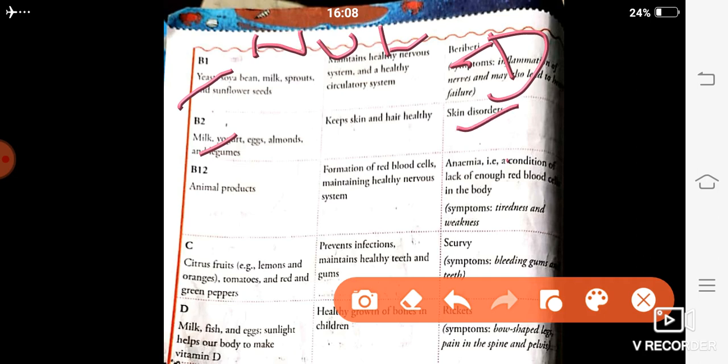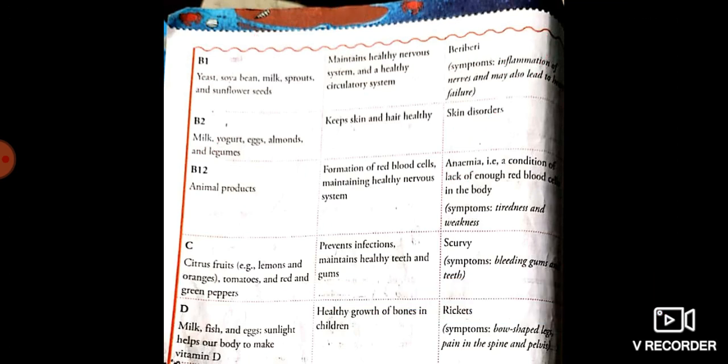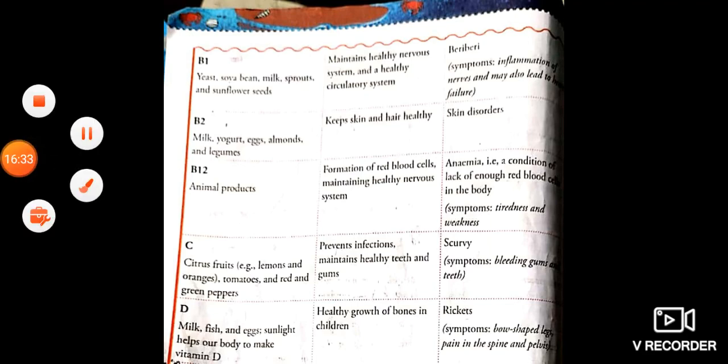Nutrition, disease: vitamin B1, beriberi; vitamin B2, skin disorder; vitamin B12, anemia; vitamin C, scurvy; vitamin D, rickets. So here are the 5 diseases, and you have to just write the names of the nutrition and the disease linked with these nutrition. Got this? Okay. Next.